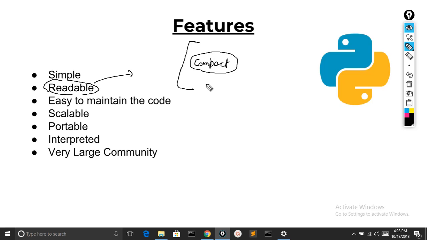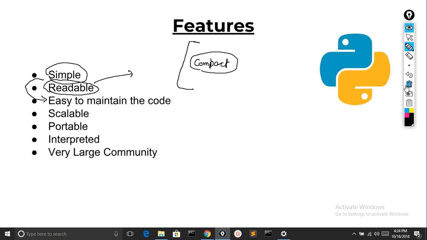So that's why it's easily readable. And because of these two features, it is easy to maintain the code. If the code is easily readable, we can easily find the errors and debug our code. That's why we can easily maintain our code.